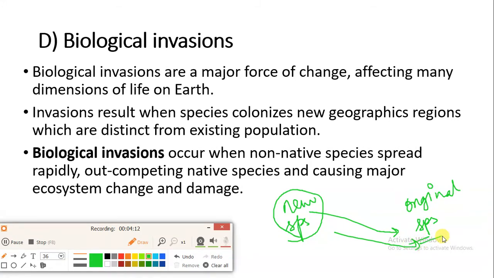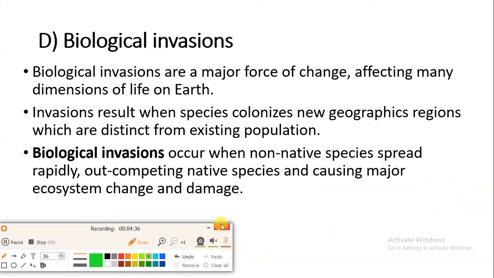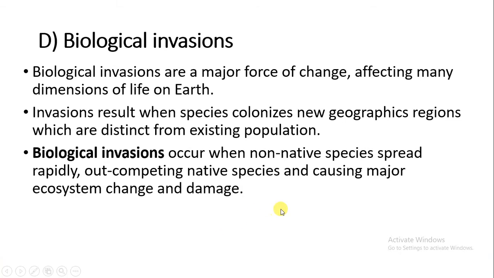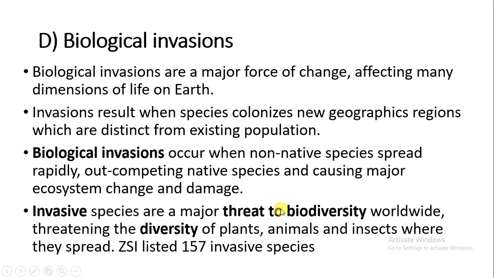It means this new species is completely non-native to this area. So what is going to happen is a competition. If the new species population increases, it is going to eradicate the population which was already living in that particular geographical area.